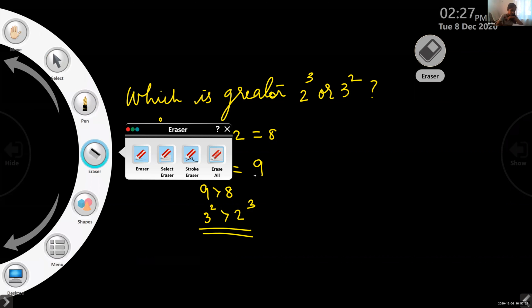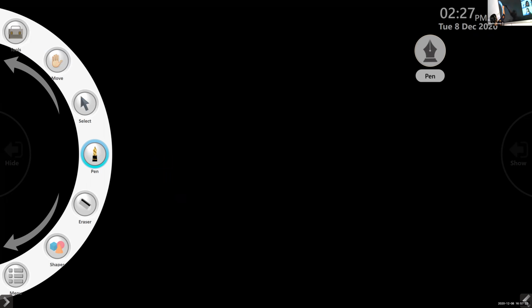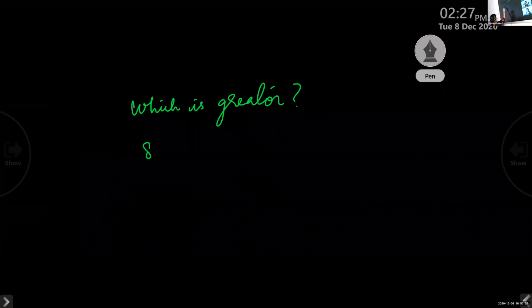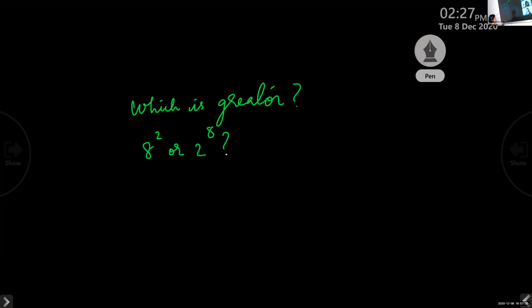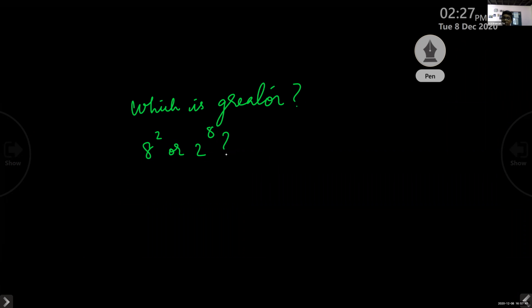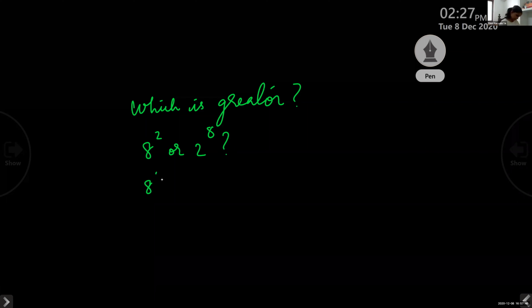Again, which is greater? 8 square or 2 raised to 8? Find out. 8 square is equal to 8 into 8, it is 64.